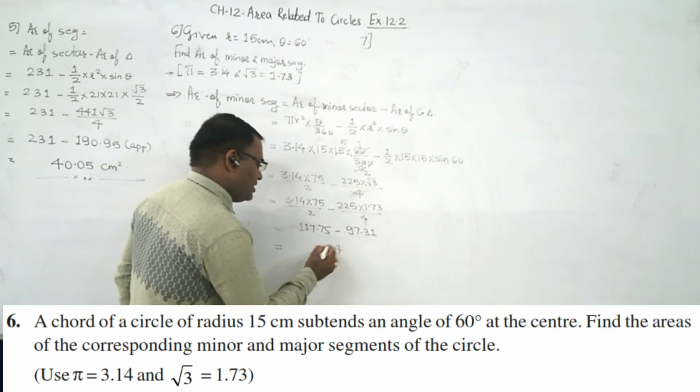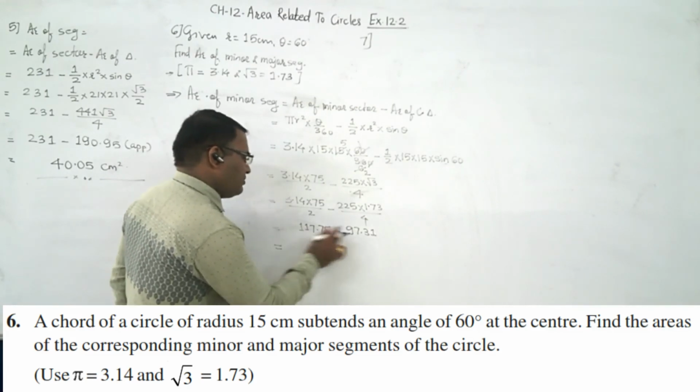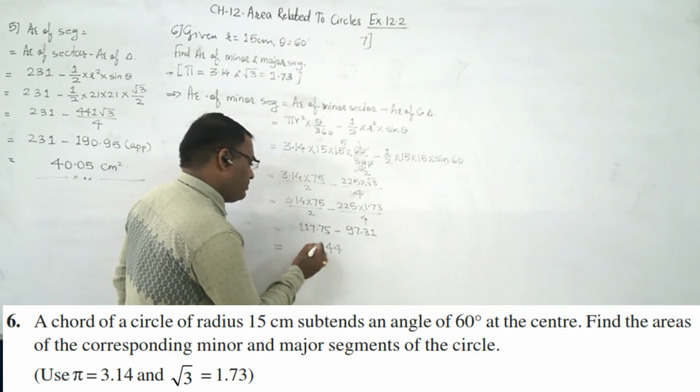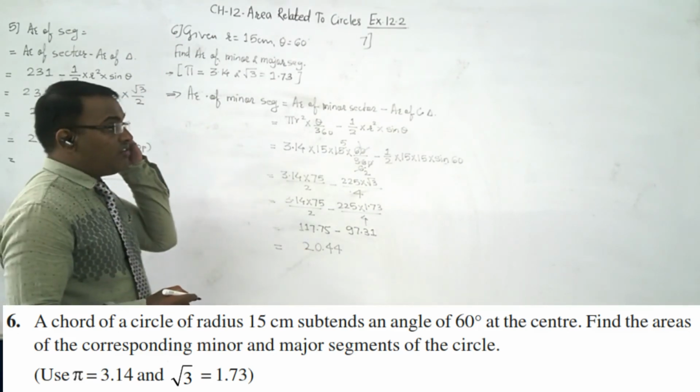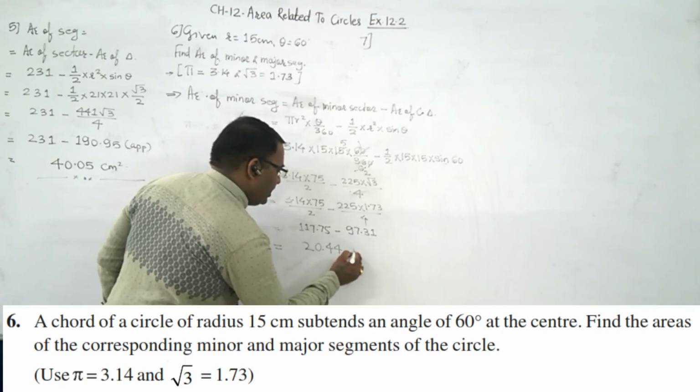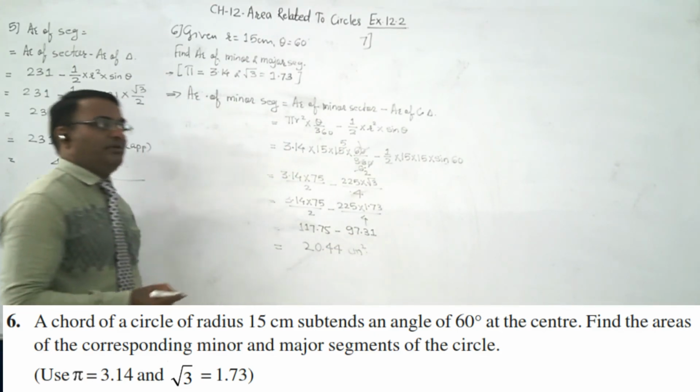So if you solve that, 5 minus 1 is what? 4. 7 minus 3 is again 4. 7 minus 7 is 0. 11 minus 9 is 2. Okay. So what is the area of the minor segment? It is 20.44 centimeter square.